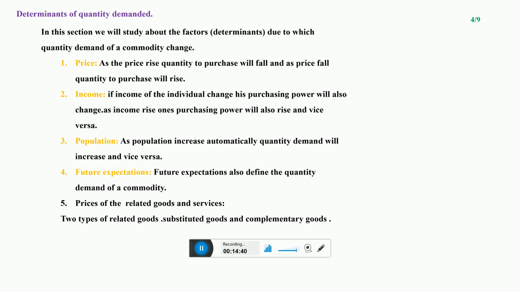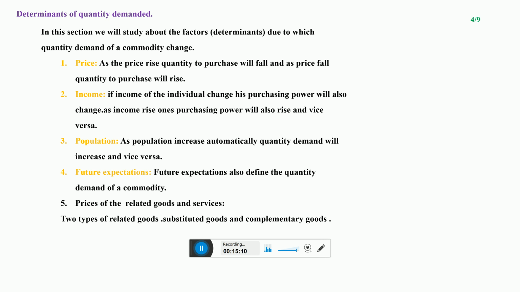Suppose I am saying that Mr. Hidayat is a businessman and he is a cement dealer, or you can say Mr. Hidayat is a builder. He is constructing government buildings, government properties like motorways, highways, offices, houses, schools, colleges.